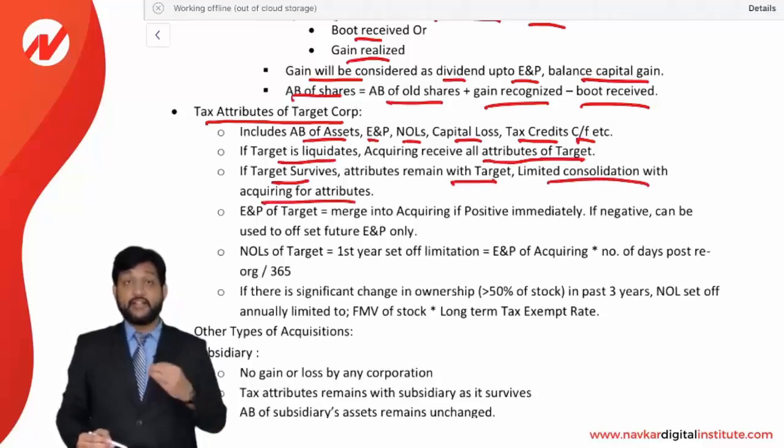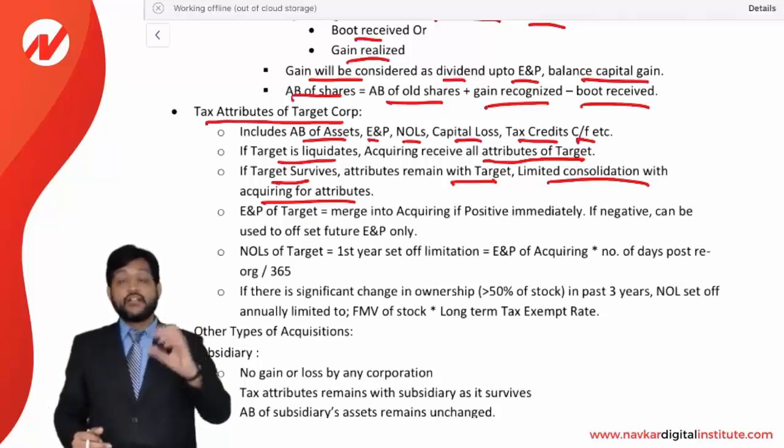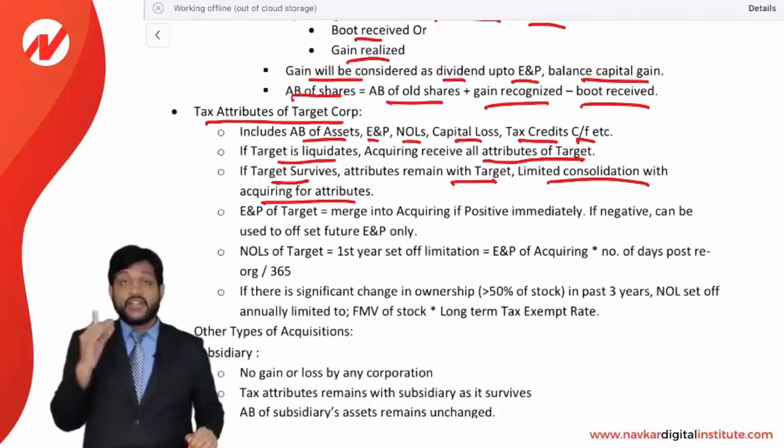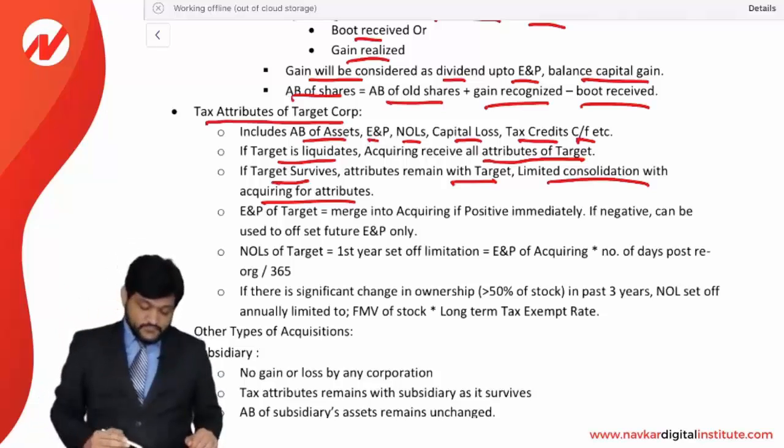Limited, just like you do in holding-subsidiary accounting. In holding-subsidiary accounting, the percentage holding is transferred to the holding company and the remainder is kept with the subsidiary only. So if the target is surviving, then only the proportionate consolidation will happen.